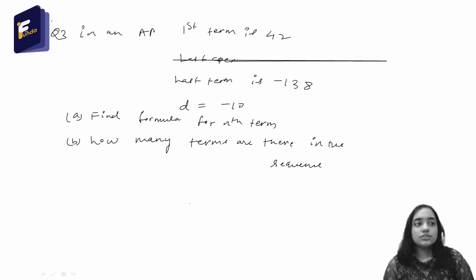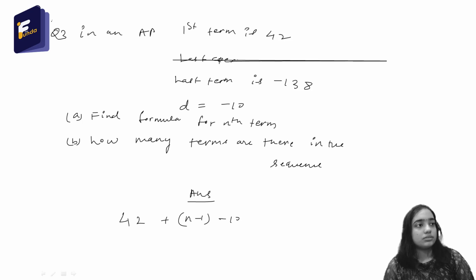Okay, so the answer to this question is, we already know that the nth term of any AP will be the first term plus (n minus 1) times the common difference. So we already know the first term is 42, plus (n minus 1) times the common difference, which is minus 10.